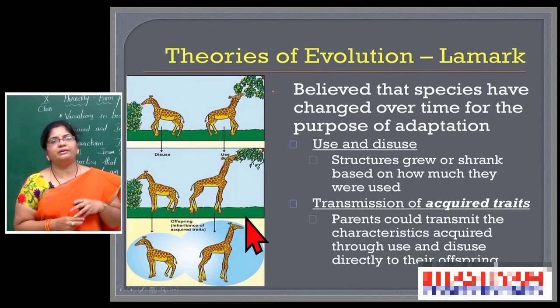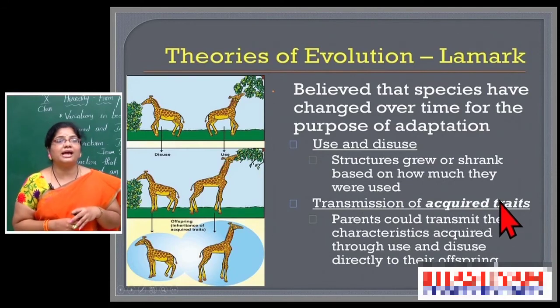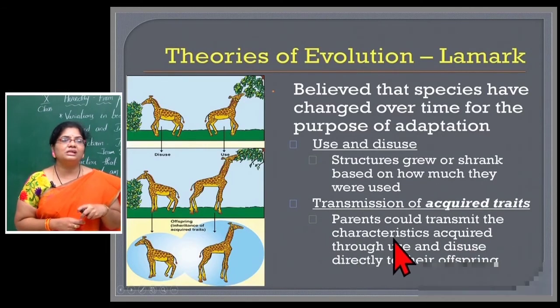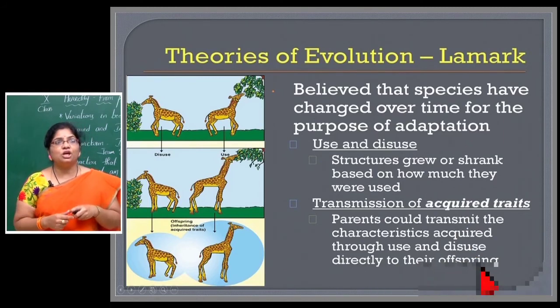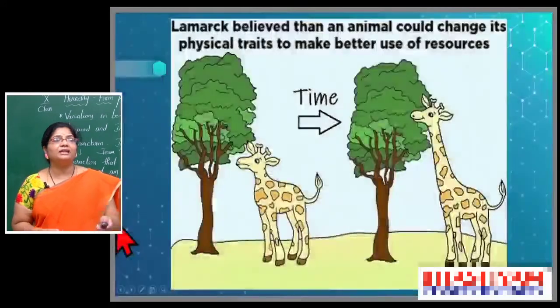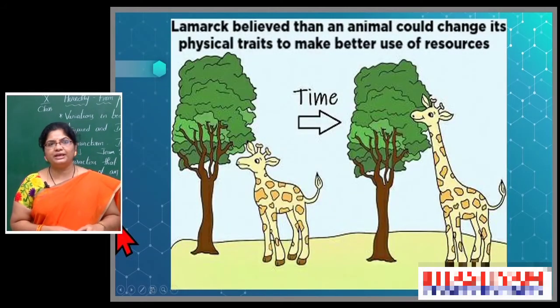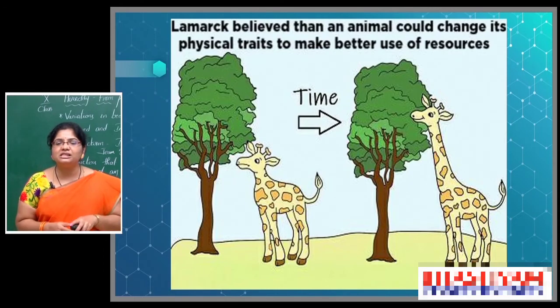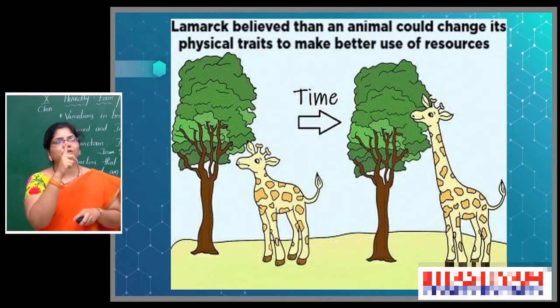Transmission of acquired traits. Parents could transmit the characteristics acquired through use and disuse directly to their offspring. So, what kind of character is the giraffe showing here? That character the giraffe is able to transmit to the next generation. It stretched the neck, so the neck became longer.